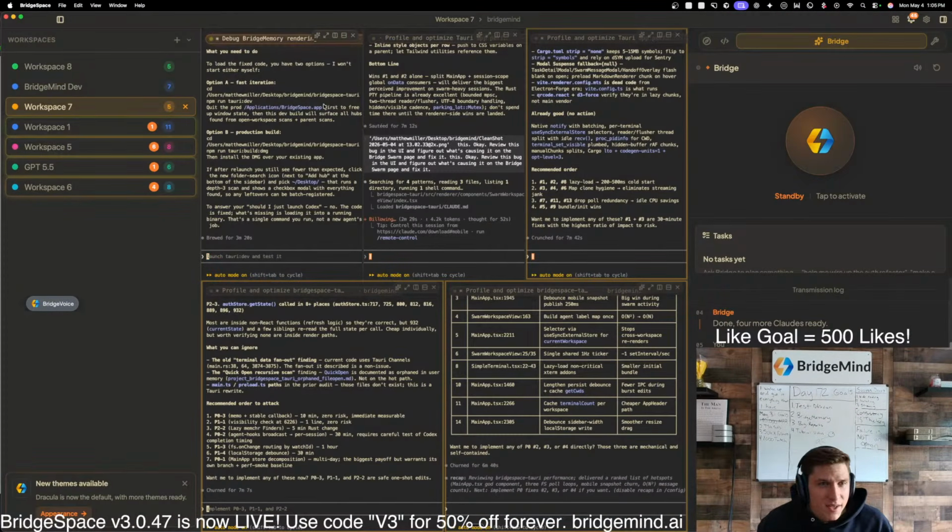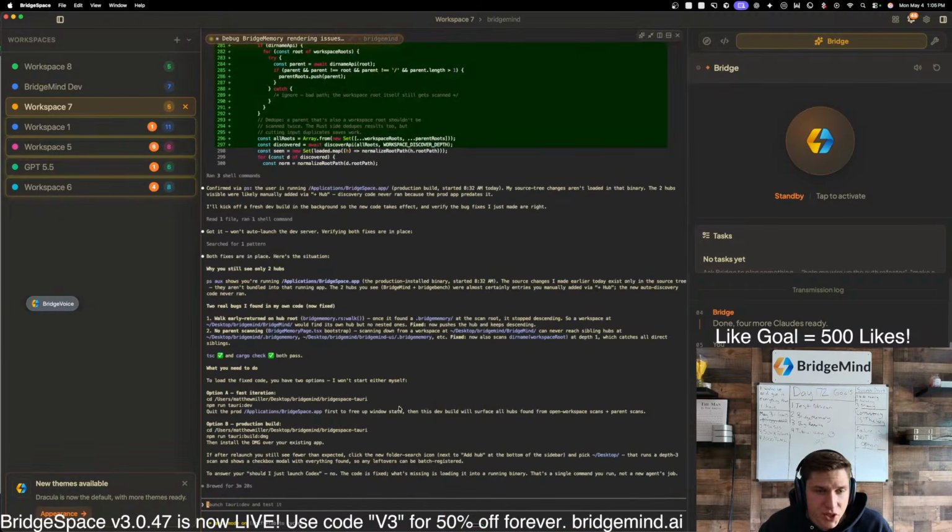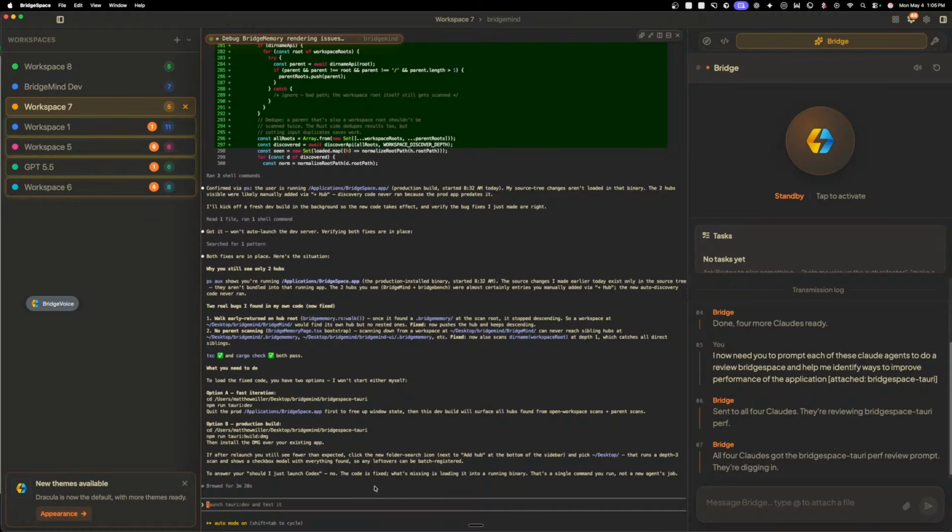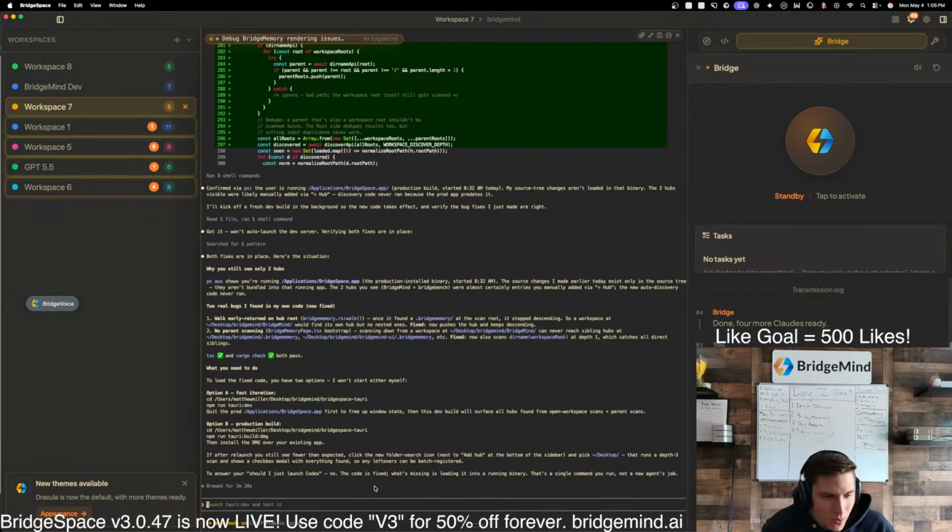Okay, so it said what you need to do to load the fixed code. You have two options. I already restarted it. Oh, wait, hold on. Oh, no way. Guys, chat, look at this. Launch Tauri dev and test it. Wait, what is this?